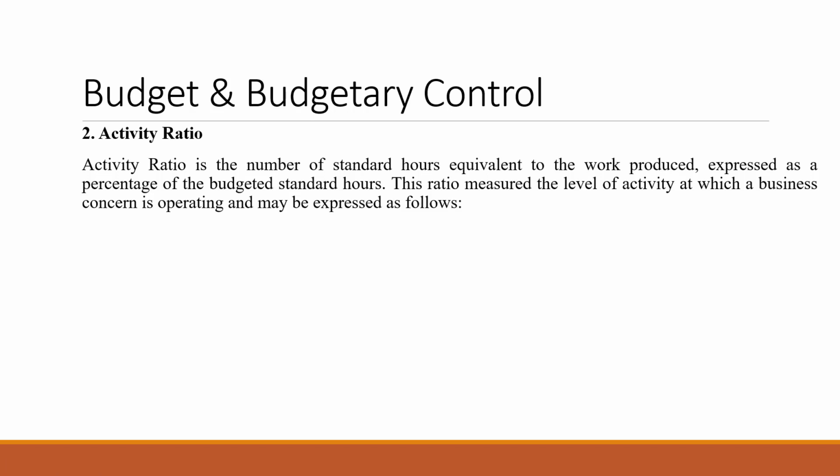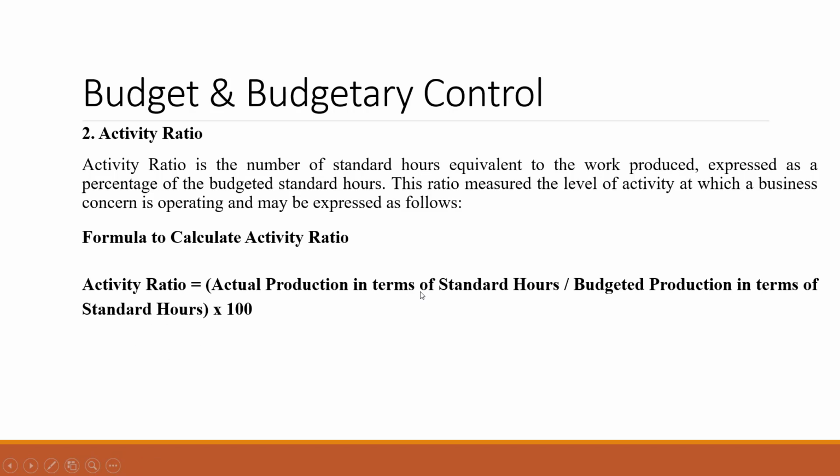Now this activity ratio is used to understand the level of activity at a business. There are various kinds of activities that take place in a business organization, right? So we have to see how these levels of activity are measured with the help of the activity ratio, and it has a formula, that is actual production in terms of standard hours divided by budgeted production in terms of standard hours into 100.